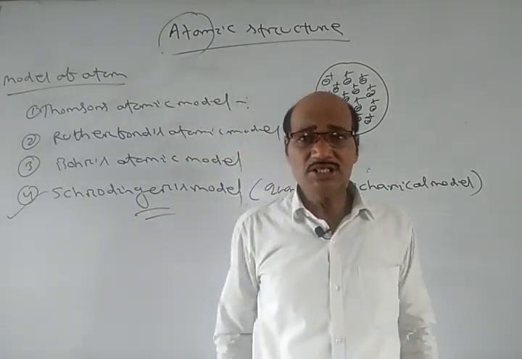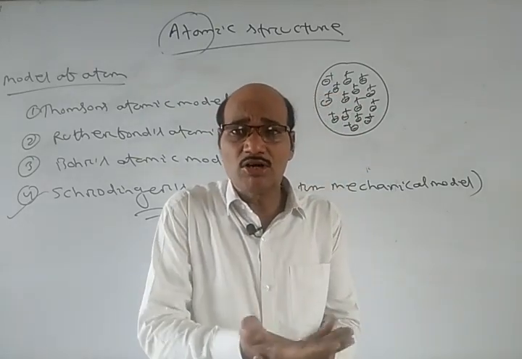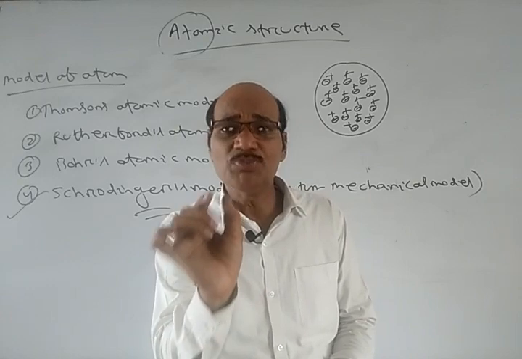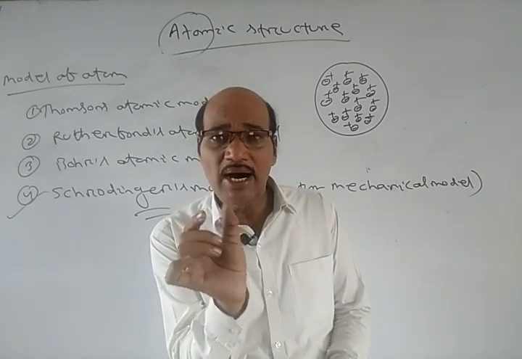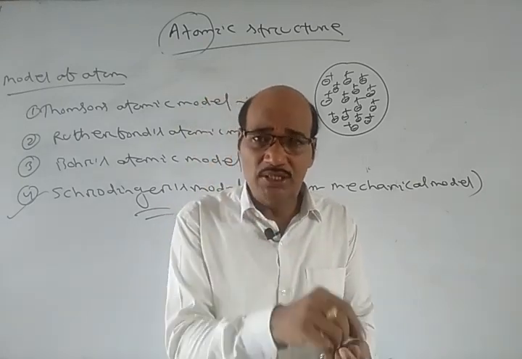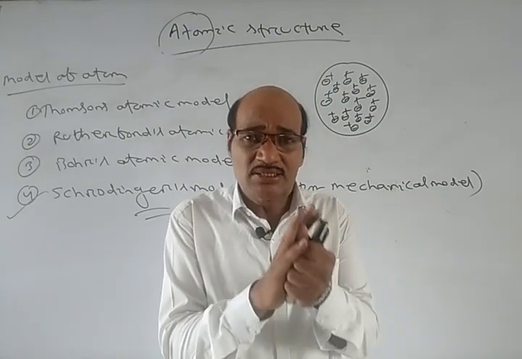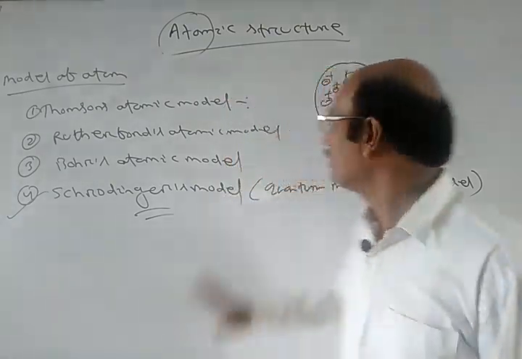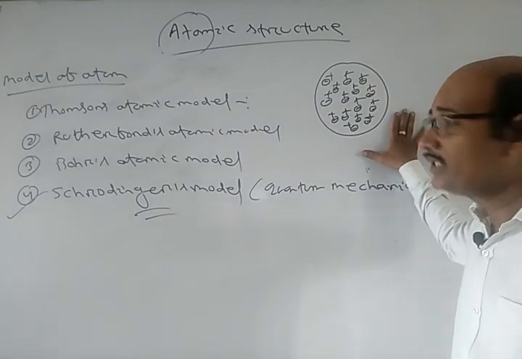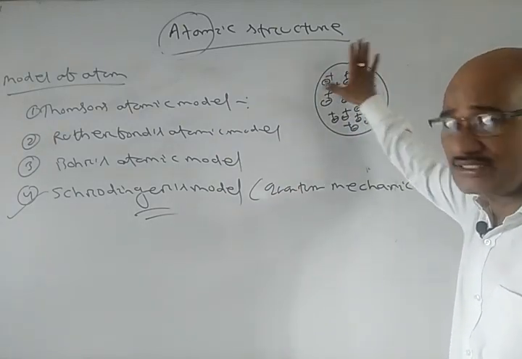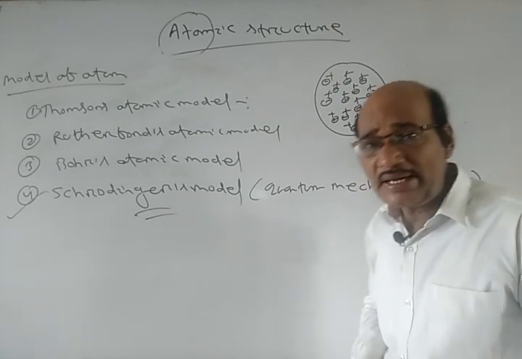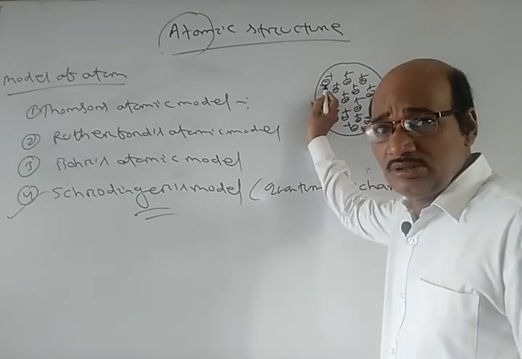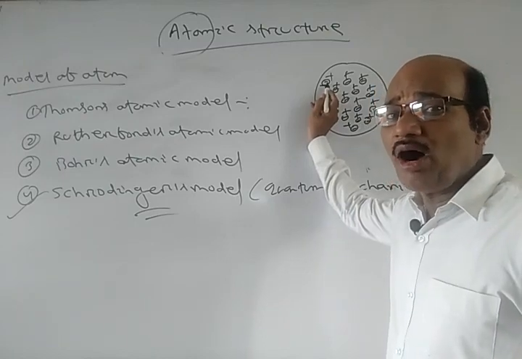The pink spongy mass is the pudding, and the seeds are the plums. So the plums are present in the pudding, attached tightly like that. The atom consists of a sphere of positive charge, in which the negatively charged electrons are embedded like plums in a pudding.